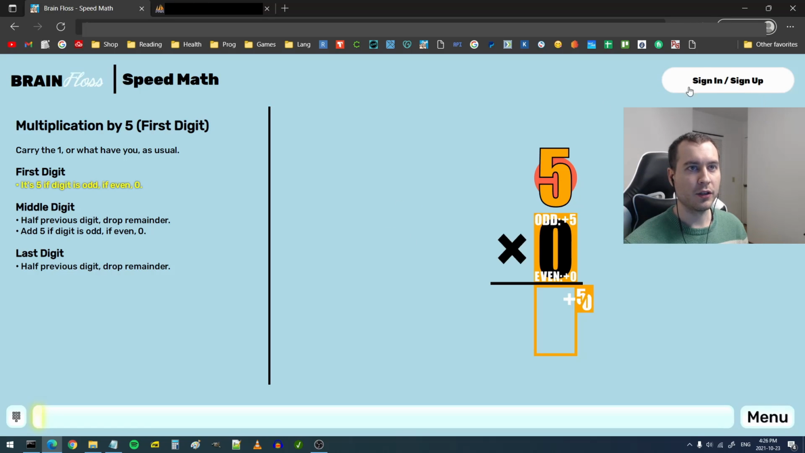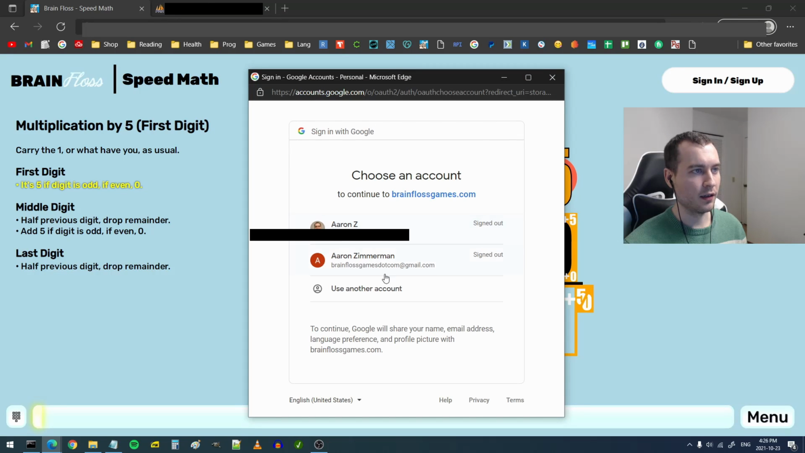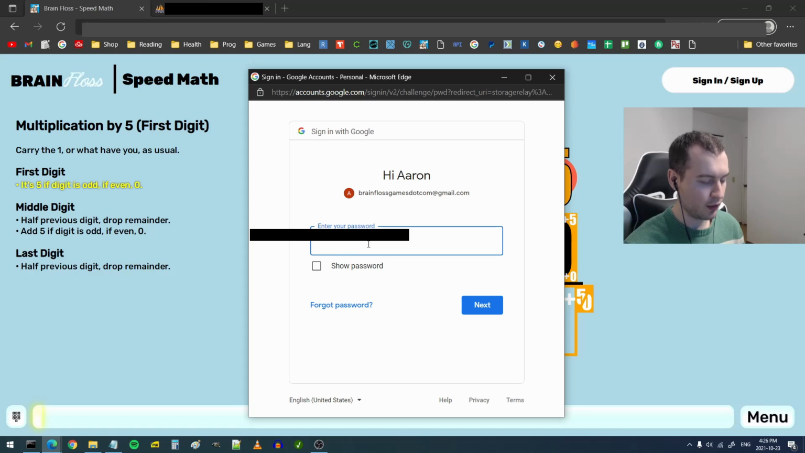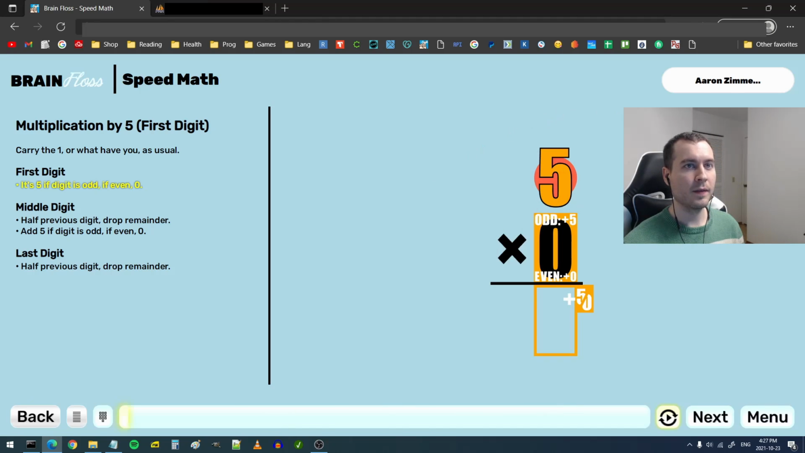To log in, all you have to do is click this button on the top right and log in using Google sign-in. There will probably be more sign-in options later on. Facebook is pretty much a guarantee, but for now it's just Google. You'll see a pop-up like this, and then you can input your password. Your username on the top right is displayed based on how you logged in. If I wanted to change this to just Aaron Z instead of Aaron Zimmerman, I would have to go to Google and change it there.